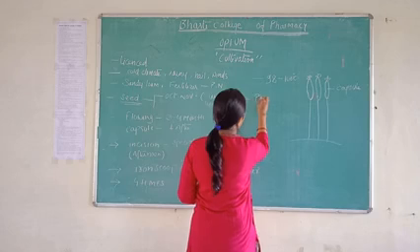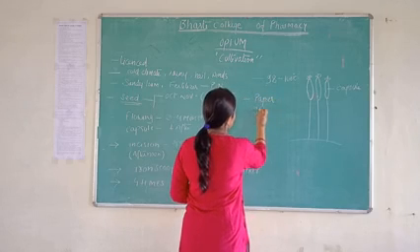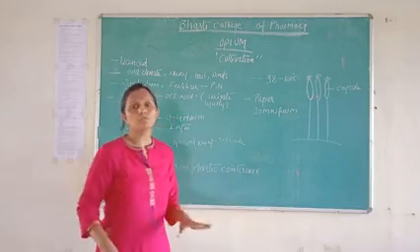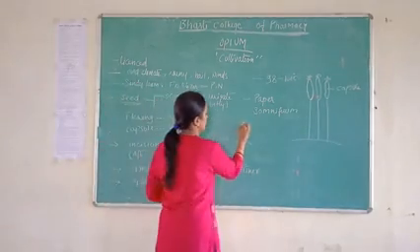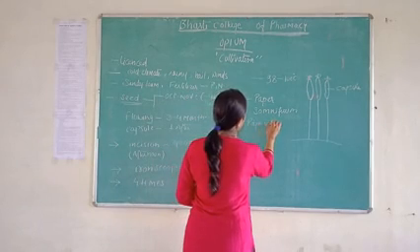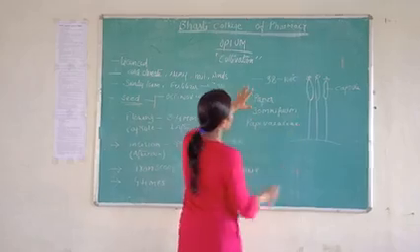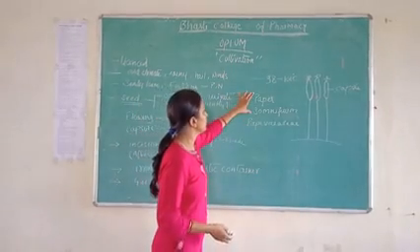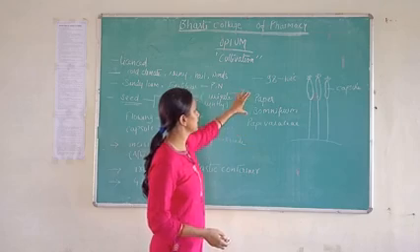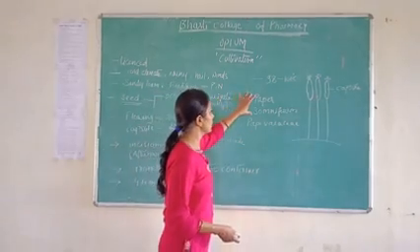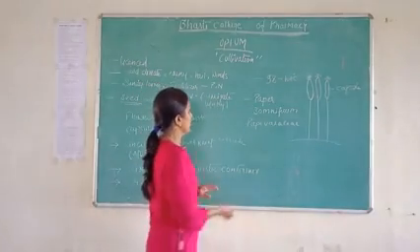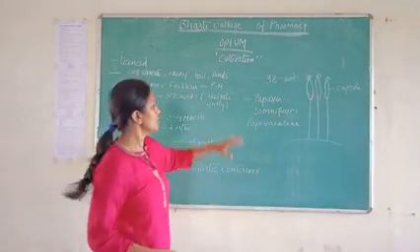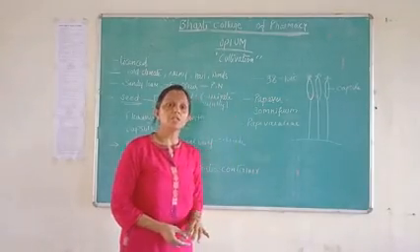That name is Papaver somniferum, and it belongs to the family Papaveraceae. So it is obtained from the capsule, it belongs to the family Papaveraceae, and its botanical name is Papaver somniferum. So this is all about the biological source.